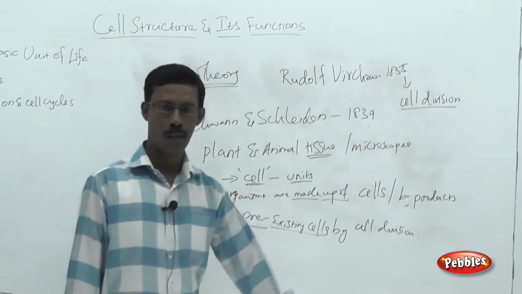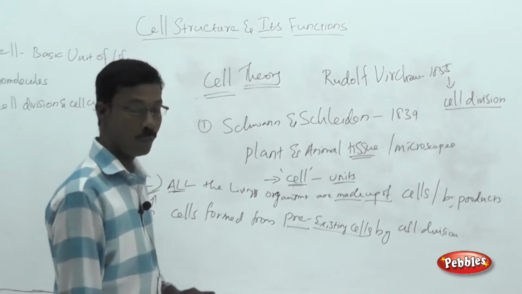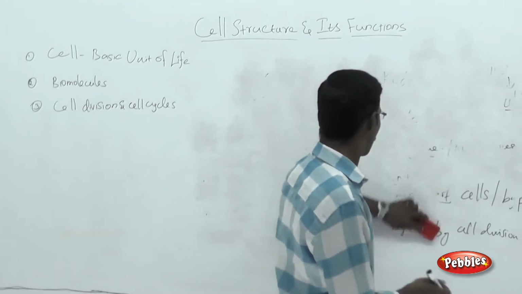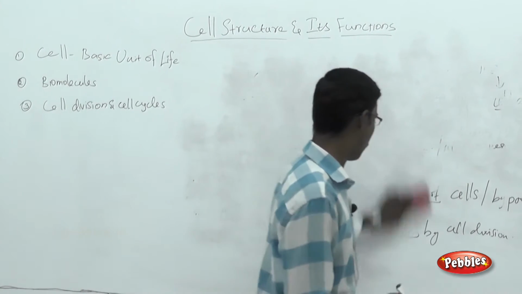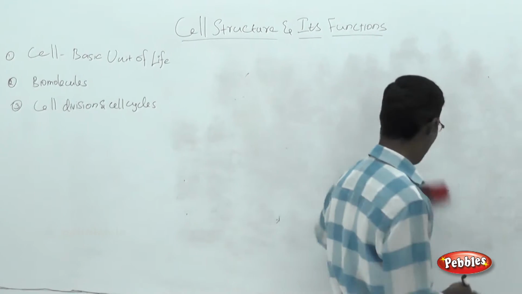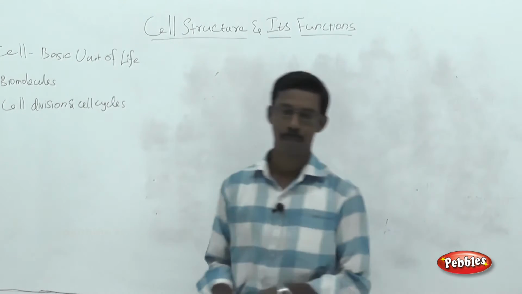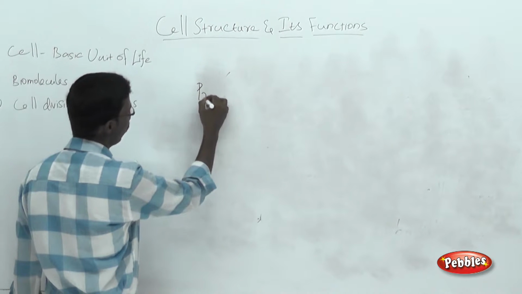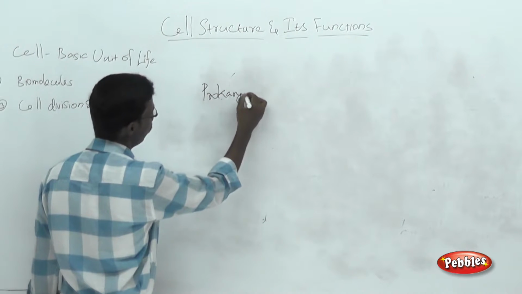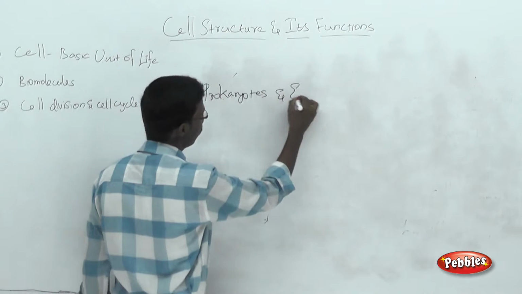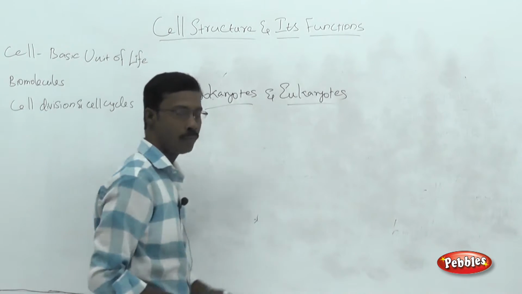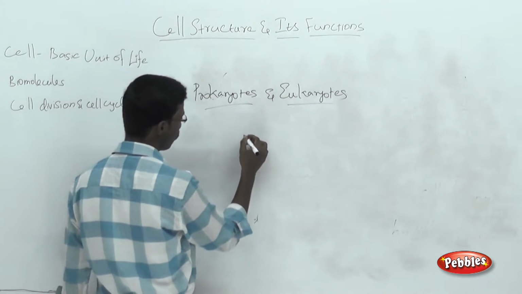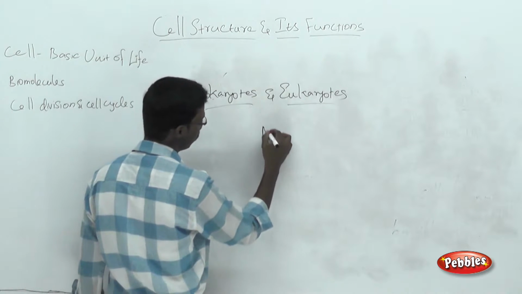Okay, and now we are going to enter into the topic called the basic unit of life. Cell as a basic unit of life. There are so many different types of cells available in nature. So how can we classify the cells into different types? Based on organelles, there are so many different types of cells, and the major classes are prokaryotes and eukaryotes. On what basis are we classifying the two major categories? On presence or absence of a true nucleus.